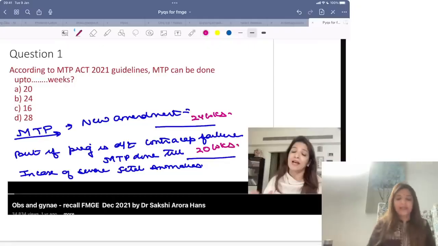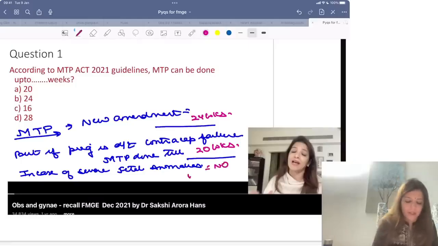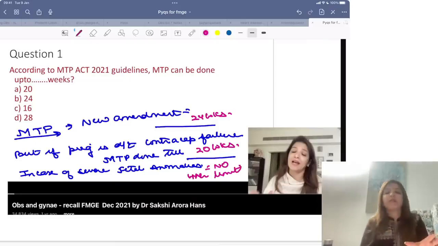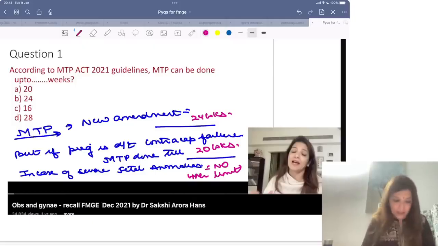Right? And in case of severe fetal anomalies, there is no upper limit. 3 things you have to remember. Now we can do MTP up till 24 weeks, but if it is due to contraceptive failure, then still up till 20 weeks, and in case of severe congenital anomaly there is no upper limit.